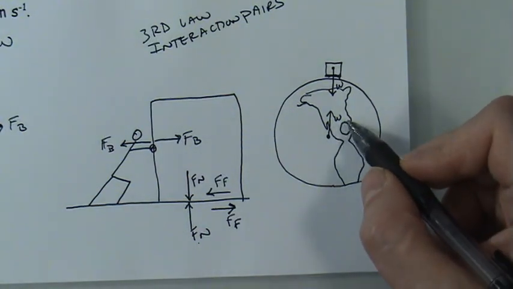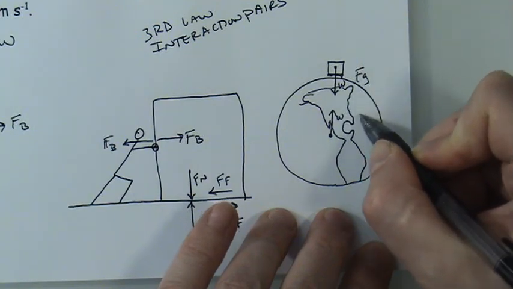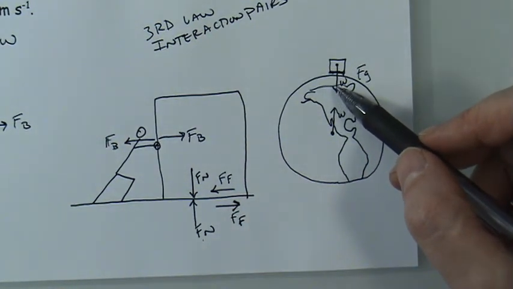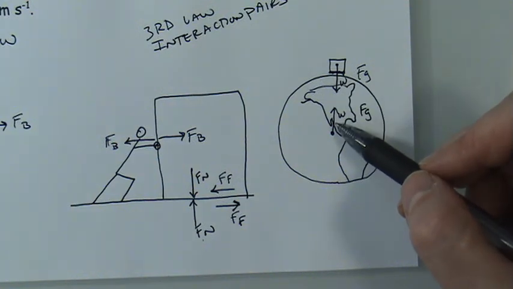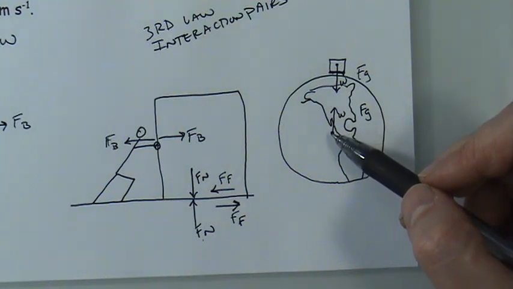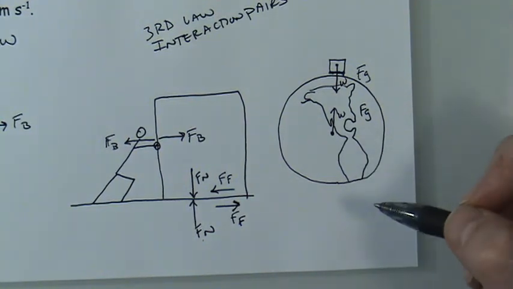Instead of calling it W, we might instead call it F of G, for the force of gravity, right? So your weight is the force of gravity acting on you, but you also exert that force on the Earth. And the reason why you don't notice it on the Earth very much is because the Earth is so large. You don't notice the effects that you have, but you do exert a force equal to your weight on the Earth according to the third law.